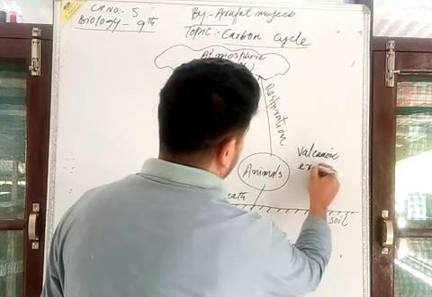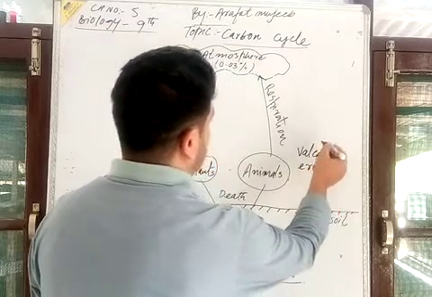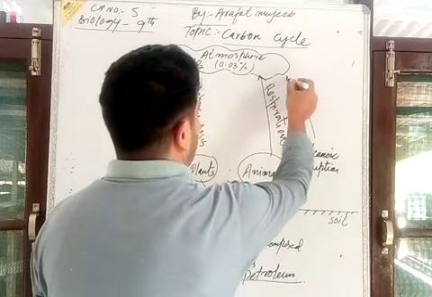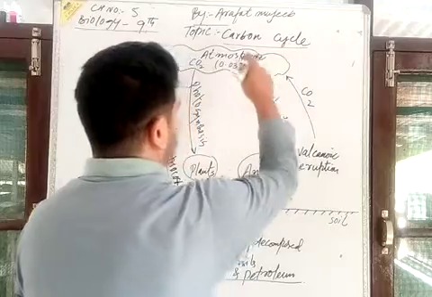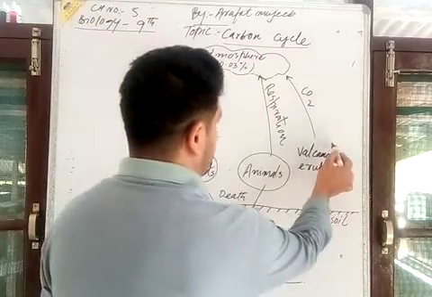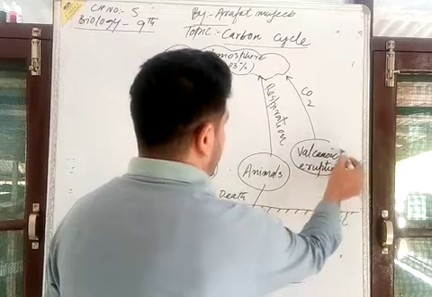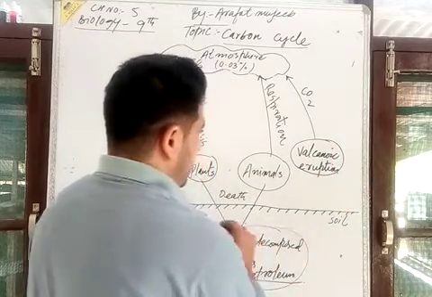When there is a volcanic eruption, it releases carbon dioxide into the atmosphere and it starts to accumulate there. This is another source of releasing of carbon dioxide.